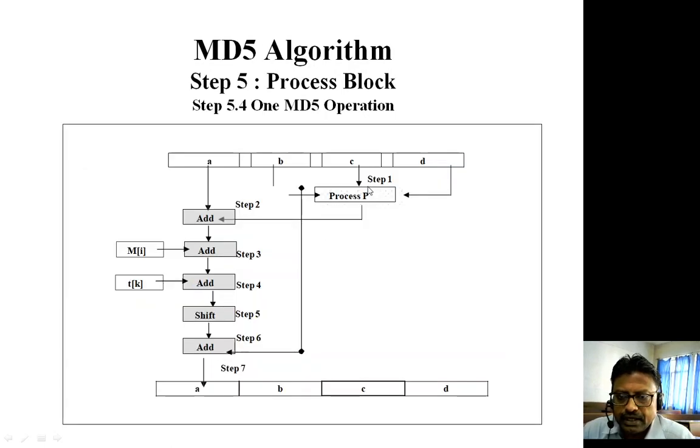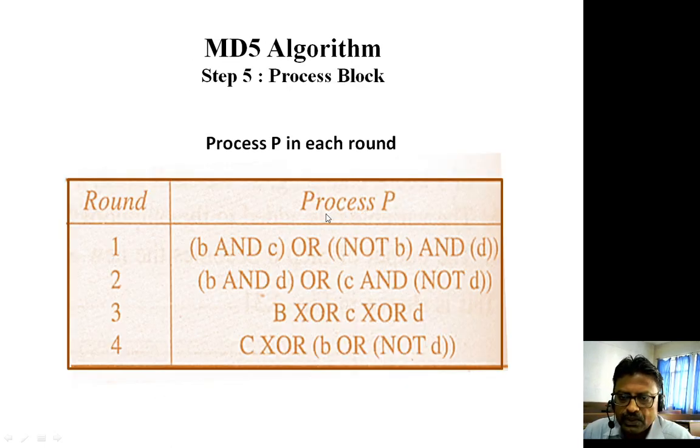Now let us understand what the process P stands for. The process P in each round is different. In round number 1, the process P is the AND operation of B and C, along with the OR operation on NOT B and D. Meaning, first we will do NOT B, and then AND D, and then whatever is the value, it is ORed with B and C. This is the process P.